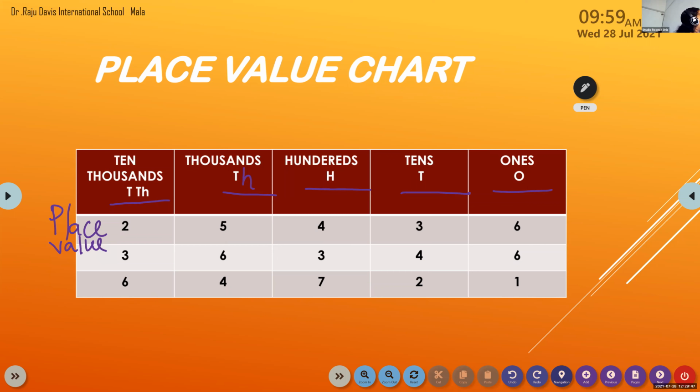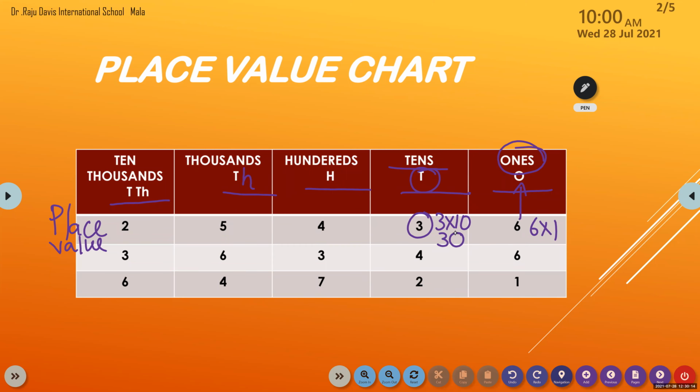Because 6 is in the ones place, 6 will get the value 6 into 1, that is the place value. Now if 3 is in the tens place, what will be the value? 3 into 10, that is 30.